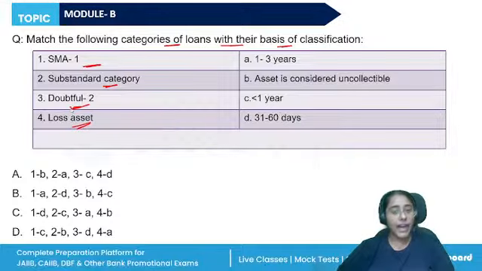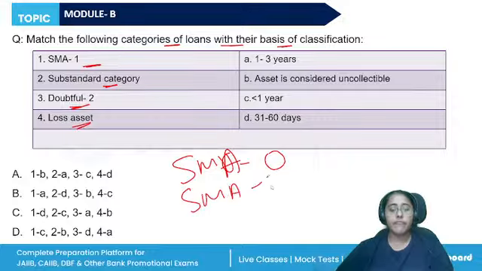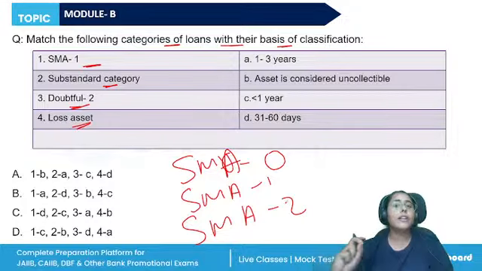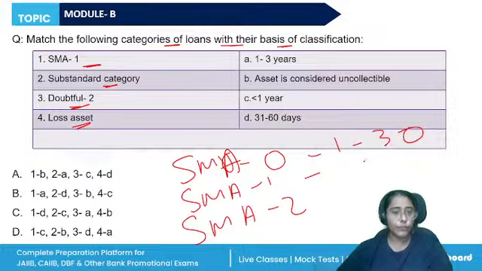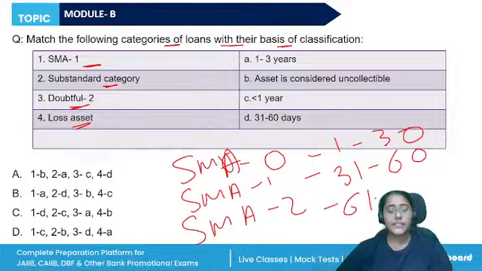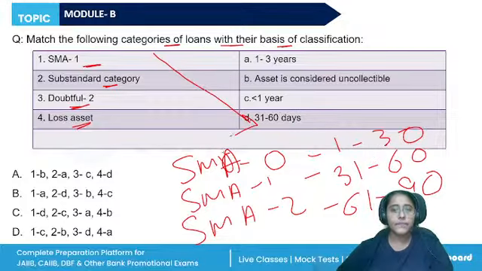When we classify the loan accounts under the special mention account category, we have SMA 0, SMA 1, and SMA 2. When the principal or the interest payment remains overdue wholly or partly between 1 to 30 days, it is SMA 0. Between 31 to 60 days, it is SMA 1. And between 61 to 90 days, it is SMA 2. So SMA 1 is 31 to 60 days, right?